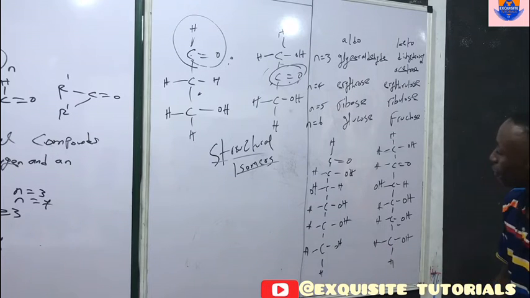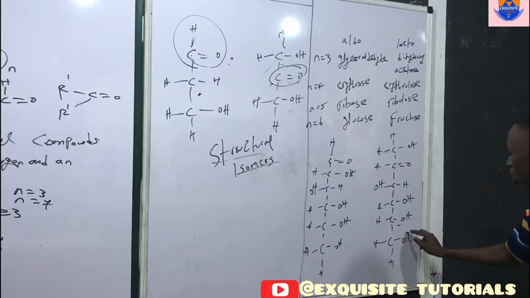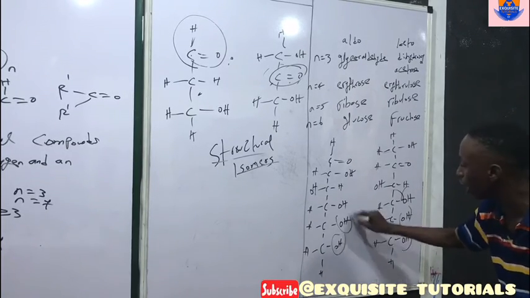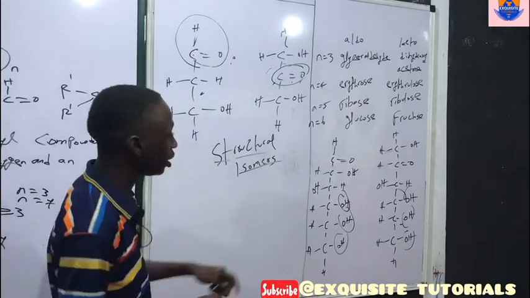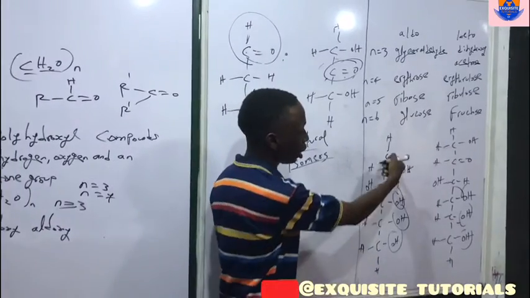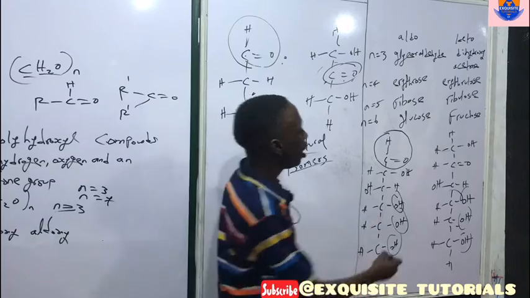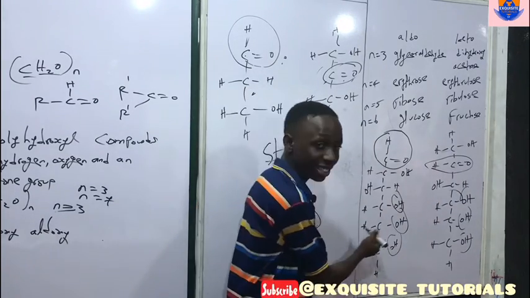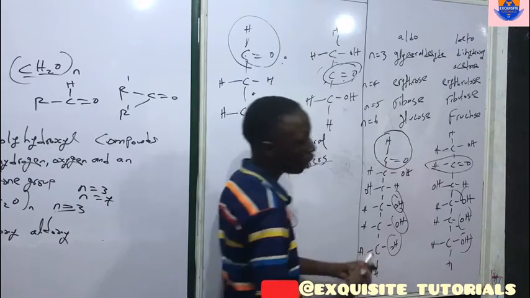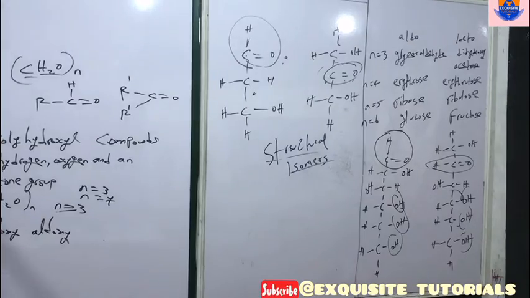Now, if you observe the formula for glucose and the formula for fructose, you will see that they are basically the same in terms of the arrangement of the hydroxy compound. What differs is the functional group. Here we have the aldehyde functional group on carbon 1, and here we have the ketone functional group on carbon 2, making them structural isomers of each other.